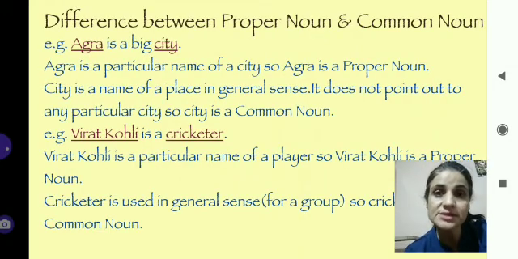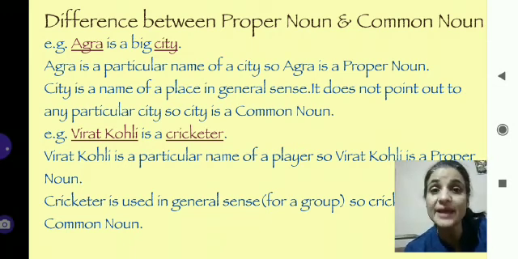Now let's revise again proper and common noun with the difference. What is the difference? Let's see the example. Agra is a big city. Children, here there are two nouns, Agra and city. Agra is a particular name of one city, so that's why Agra is a proper noun, and city is a name of place in a general sense.